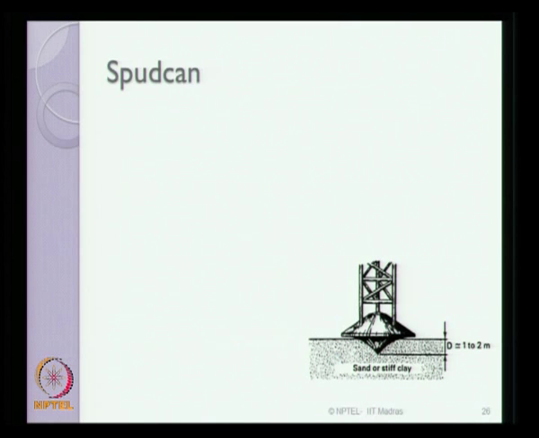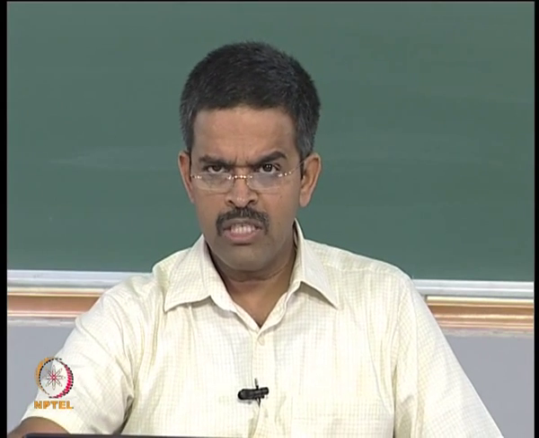As I said, it is very interesting to know how these legs are founded in the seabed when they are doing the drilling operation. Spud can is a specific component which is used for housing or placing the legs in position in the sea floor. The picture shows you the spud can which is mounted on sand or stiff clay.